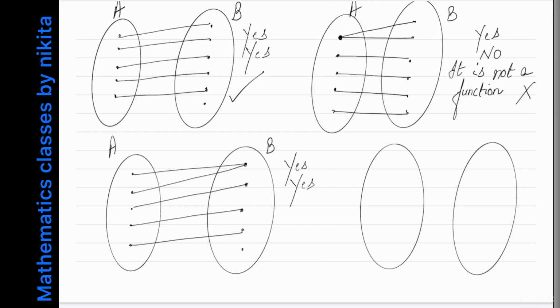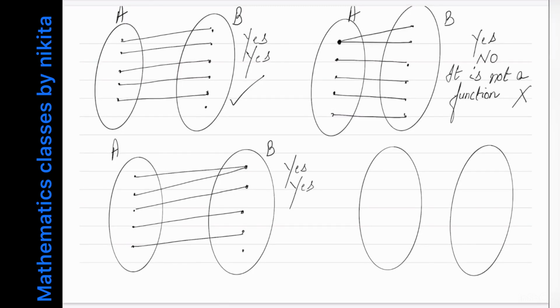Now don't confuse yourself with this pattern, because this is saying that this element is related to this, the first element, as well as the second element of set A is also related to the first element. So both the elements have same image. Okay, but if I mark the elements just for your explanation, suppose this is the element X and this is the element Y and this is the element 1.